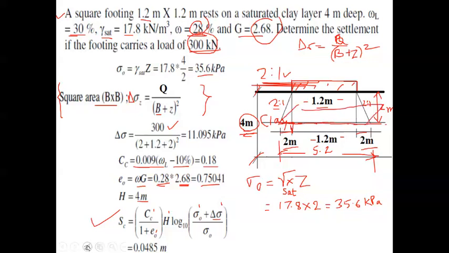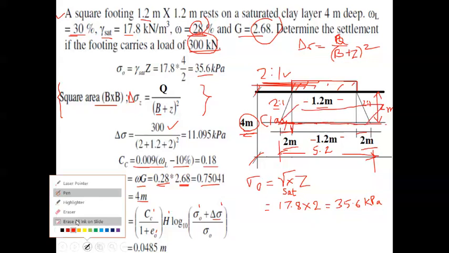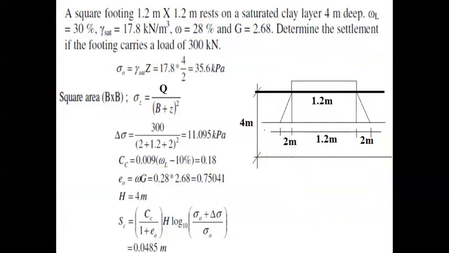So let me erase everything and then I will freshly show this shape. This is 5.2 this side, 5.2 this side, 5.2 this side, and 5.2 this side also.